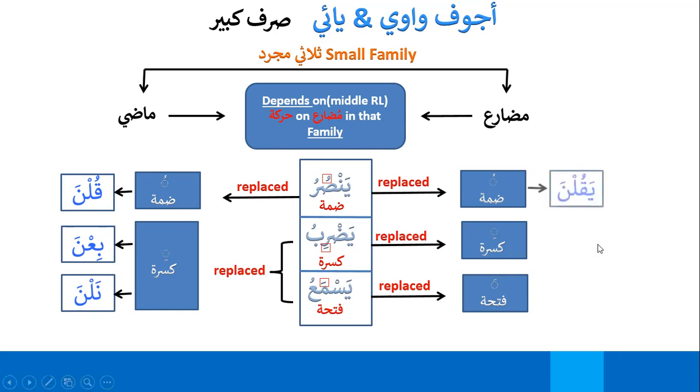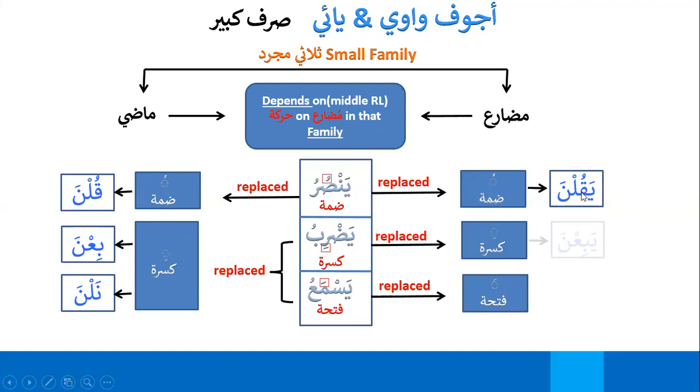Similarly, we will see in mudare that yakulu, yakula, yakulu, yakulat, yakulata, and in hunna it will become yakulna. And similarly in antunna it will be takulna. And by the way, this kulna will be all the way hunna onwards. So kulna, kulnata, kulnatuma, kulnatum, all the way till nahnu, which will be kulna, kultu, and I think kulna or something like that. So yeah, kulna. And over here, it will only take place in hunna and antunna, which will be yakulna and takulna.